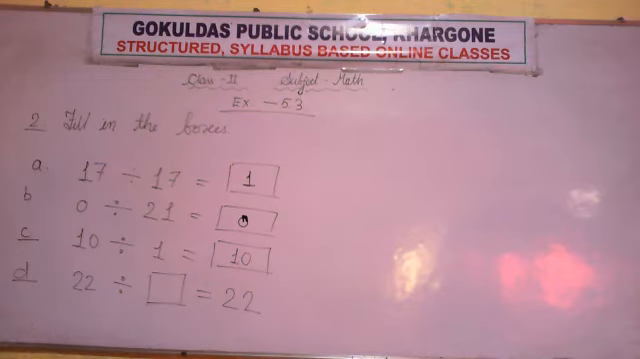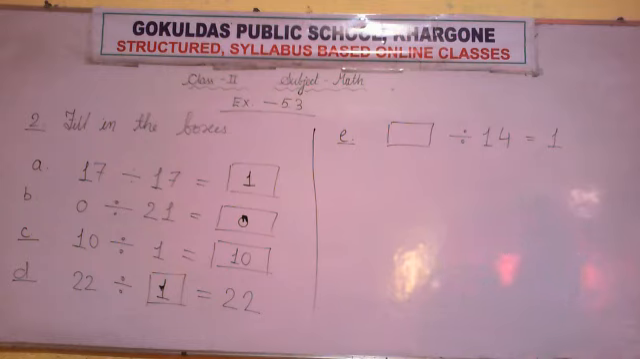Now question E, blank divided by 14 is equal to 1. Once again, recall all the properties. Yes, first property, if we divide a number by itself, then we will get 1. So if we divide 14 by 14 itself, then we will get 1.